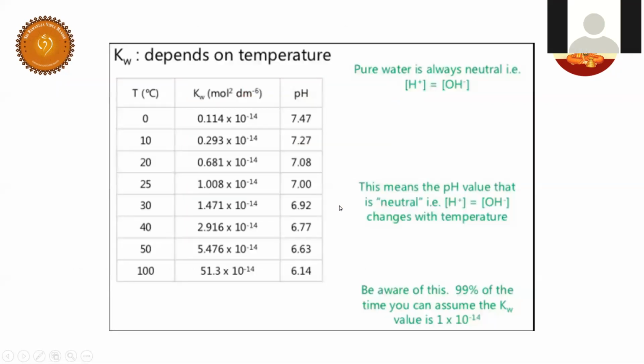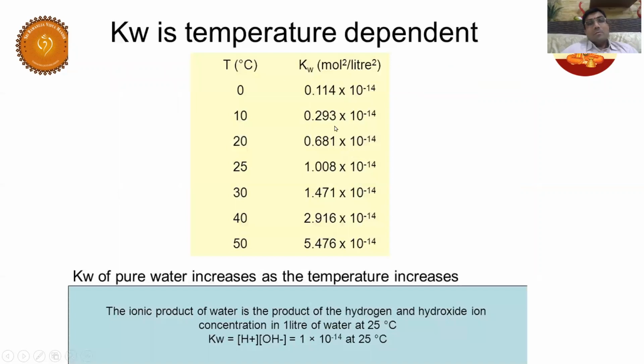So this is all about the ionic product of water. Now you understood why H plus ion concentration is 10 power minus 7 at 25 degrees centigrade, and OH minus ion concentration is also 10 power minus 7, because the Kw value is 10 power minus 14 at 25 degrees centigrade.